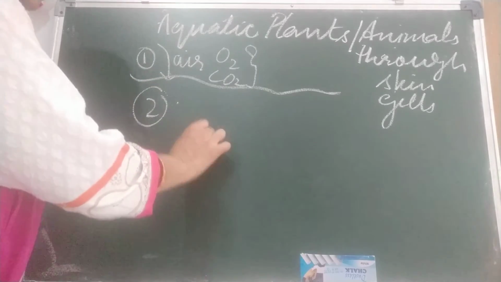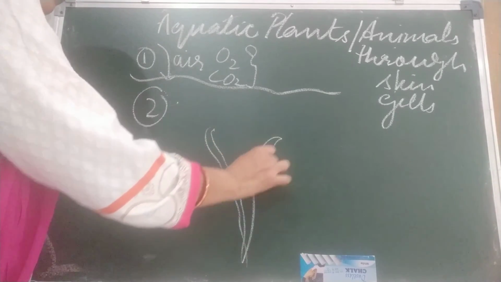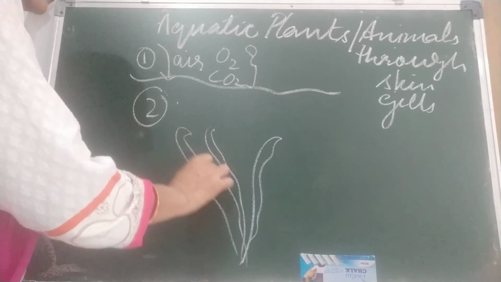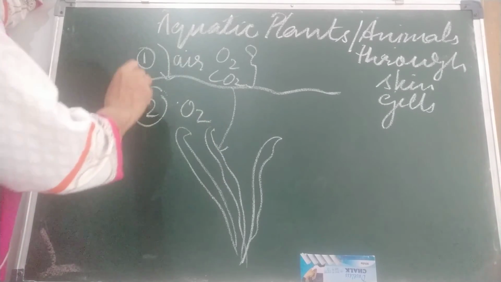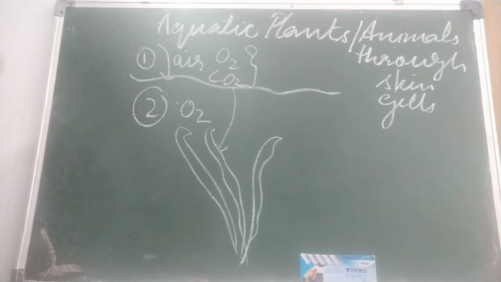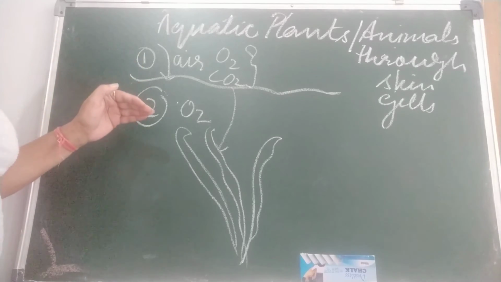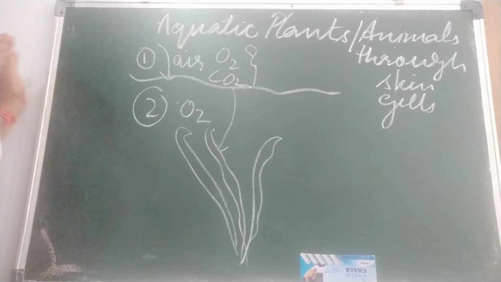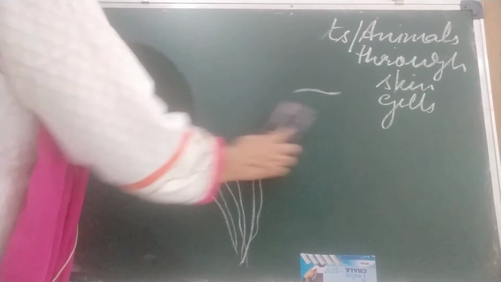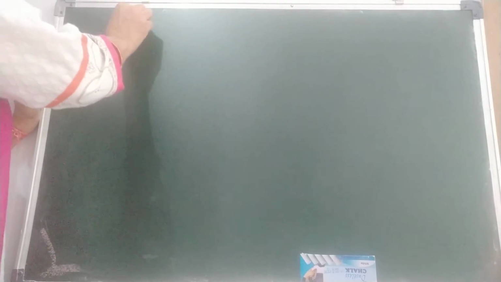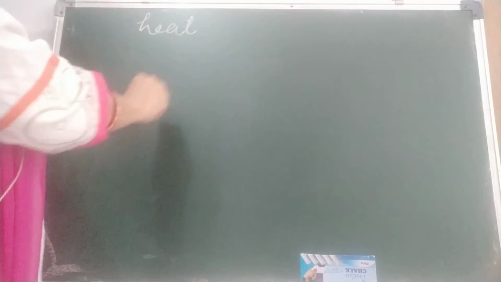Second way, plants are green. They photosynthesize. They take carbon dioxide during photosynthesis and give out oxygen. So there are two ways water gets oxygen. First, oxygen dissolves from air, and second, green plants give out oxygen. This oxygen is utilized by the plants again, and also by the animals, for which process? The respiration process.